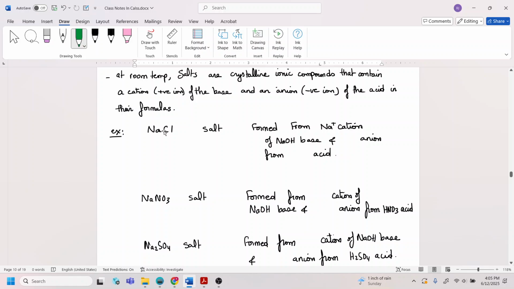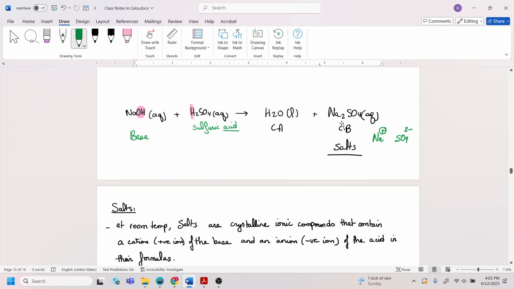So if I give you a salt and I tell you, okay, give me the acid and base that resulted in this salt, remember that whenever you have a salt, it comes from a reaction of an acid and a base. So always the cation is coming from the base and the anion is coming from the acid.